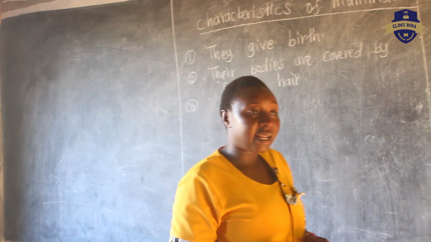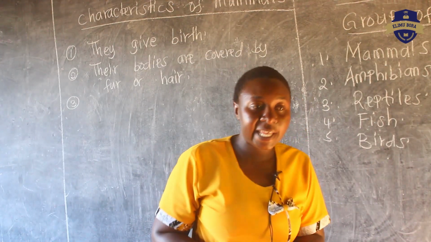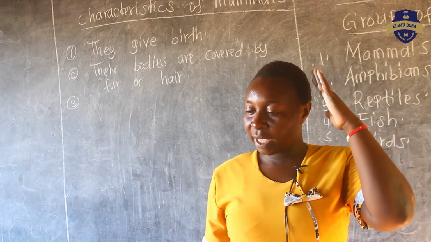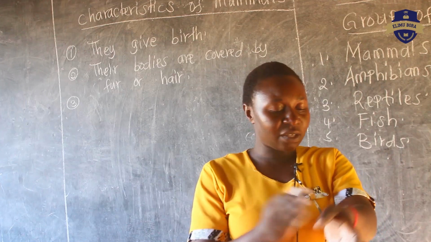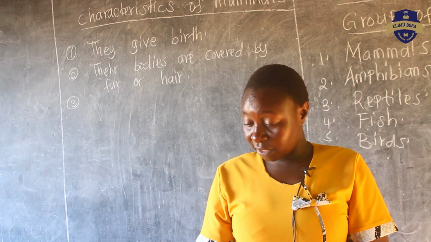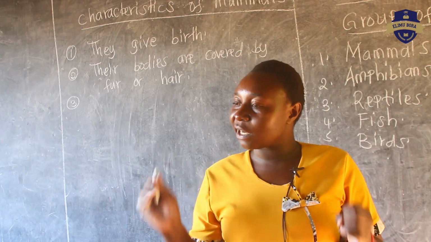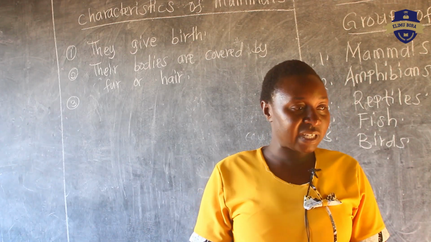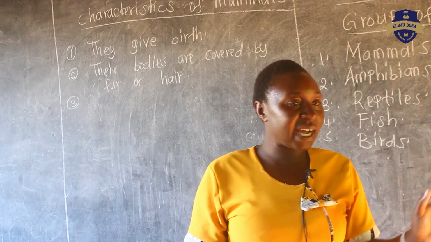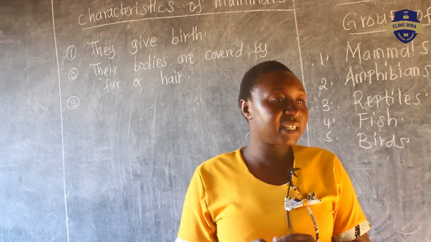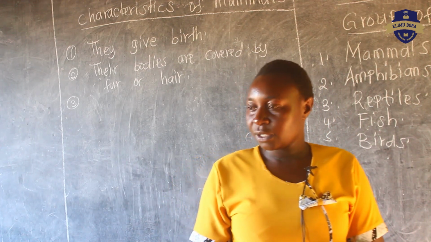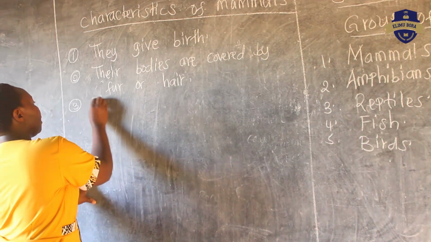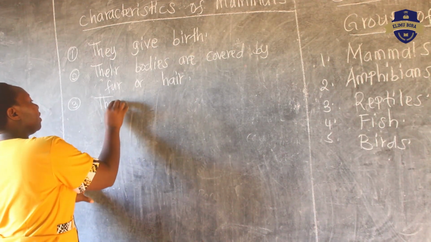Their bodies are covered with fur or hair. So I've said for human beings like you have hair on your head, you have also some hairs on your hand. Even if you look at your legs, you have hair. But for animals like a dog, like a cat, that hair is called fur. Can you say fur? So for the animals it is fur, for human beings is the hair. So another characteristic, we say that mammals, they have